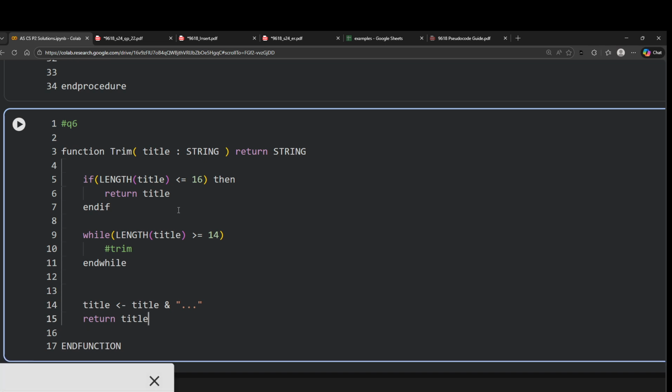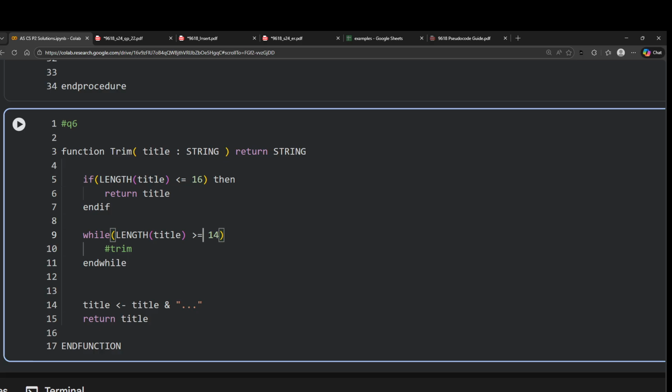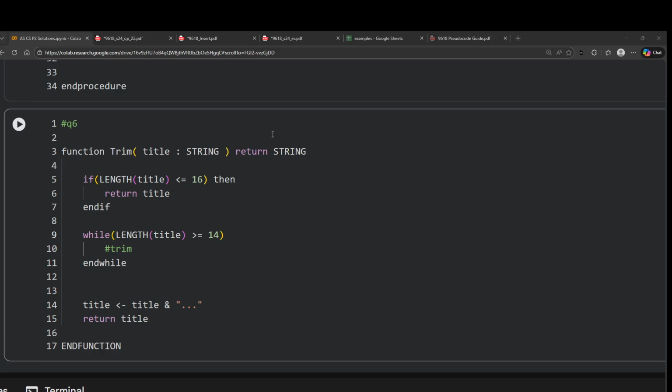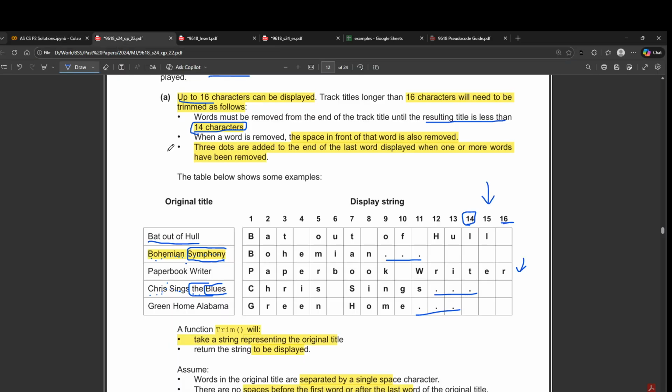Right, so the main part of our program is pretty much done. Now we just need to figure out a way to trim the values in between. So if the length was less than or equal to 16, we return. Otherwise, if it is greater than or equal to 14, then we need to keep on trimming the values, and at the end we just concatenate the dots.